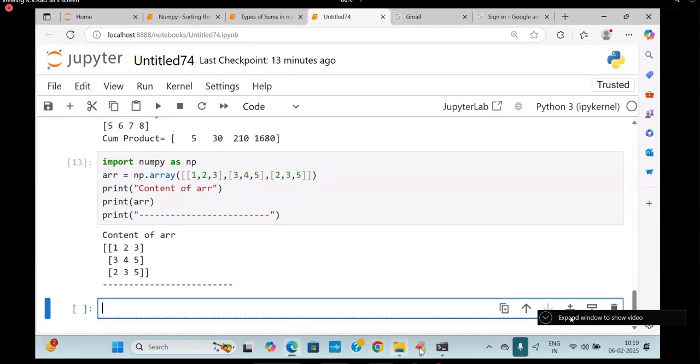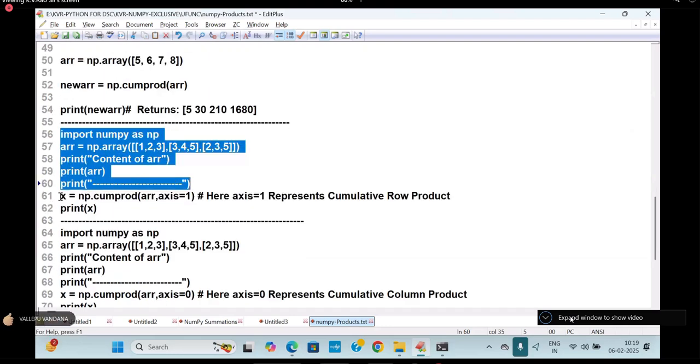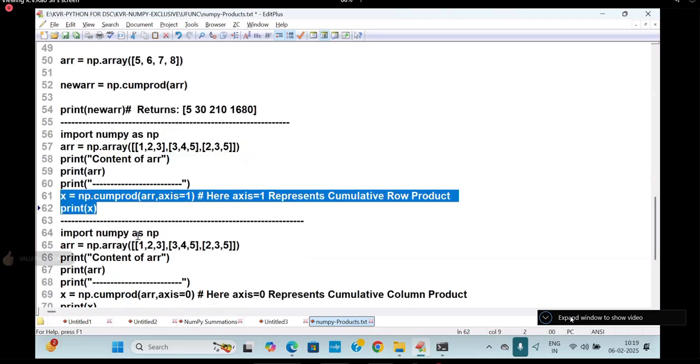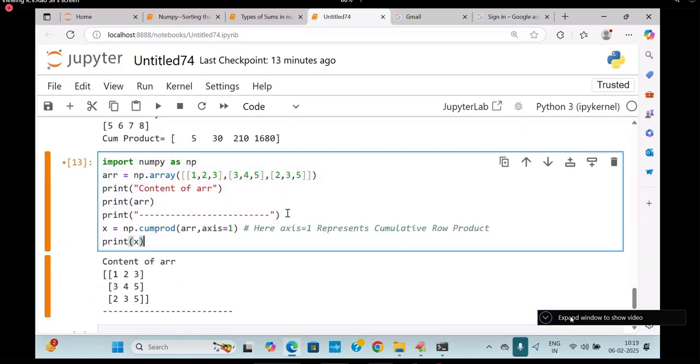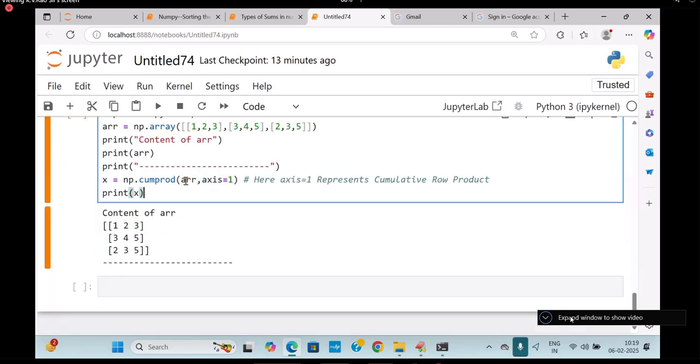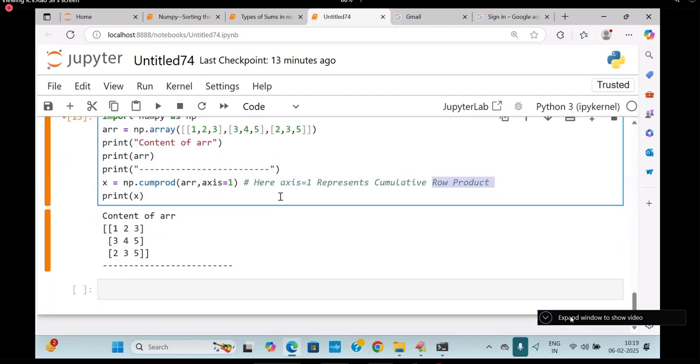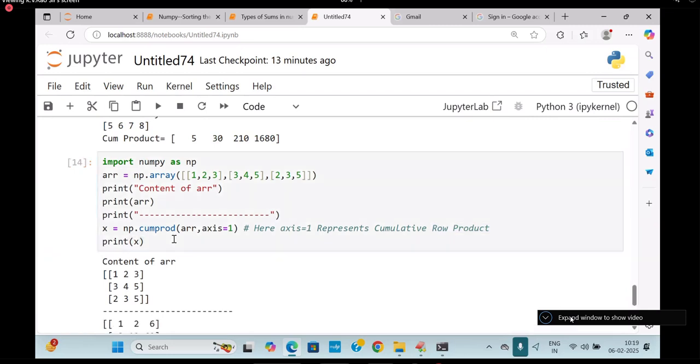I will add cumulative product. Now I'm taking this one, cumulative product, and I'm going to write it here, because it is easy now. That's why I'm not typing like regular days. Cumulative product arr, axis is equal to 1. Axis equal to 1 represents what? Row product. So here I am writing it.